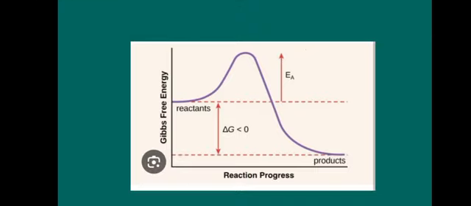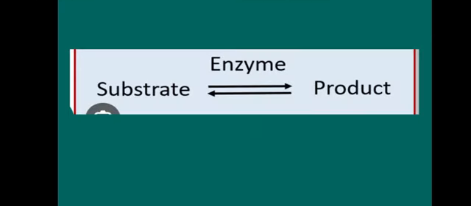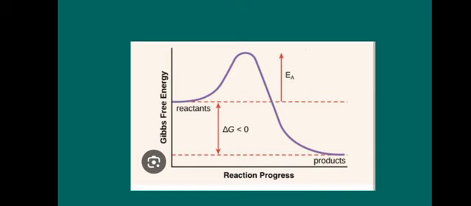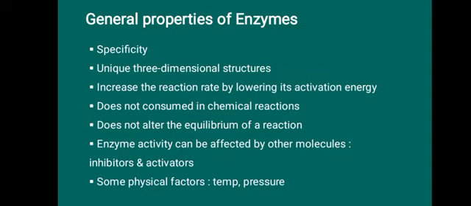Now, what are enzymes involved in? Enzymes are involved in the lowering of this activation energy. If we consider this graph, this peak is lowered. So the reactants are immediately converted to their transition state and immediately converted to the products. So ultimately the rate or the speed of the reaction increases.